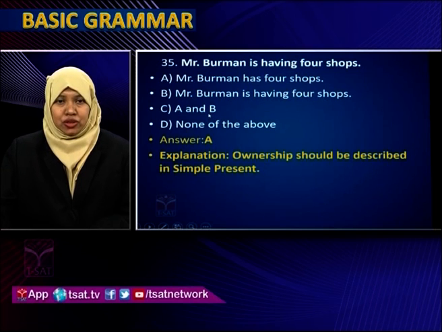Next sample question. Mr. Burman is having 4 shops. Options: A, Mr. Burman has 4 shops. B, Mr. Burman is having 4 shops. C, both A and B. D, none of the above. Always remember, ownership should be described in simple present tense. Here in the statement, is having is mentioned. It is present continuous tense. We talk about ownership, shops. He is having so many shops.